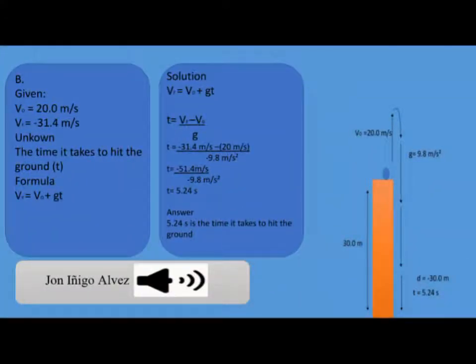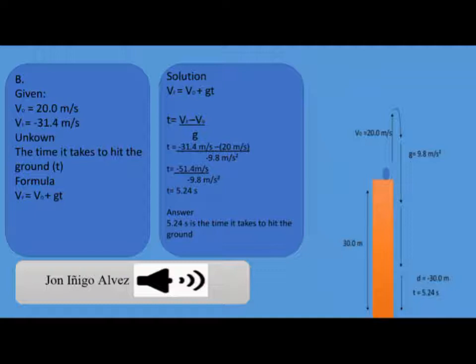B. Given: initial velocity is equal to 20 meters per second. Final velocity is equal to negative 31.5 meters per second. Unknown: the time it takes to hit the ground. Formula: final velocity is equal to initial velocity plus gt. Solution: final velocity equals initial velocity plus gt will be derived to time equals final velocity minus initial